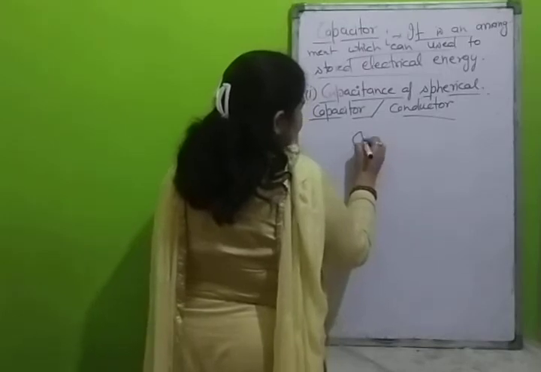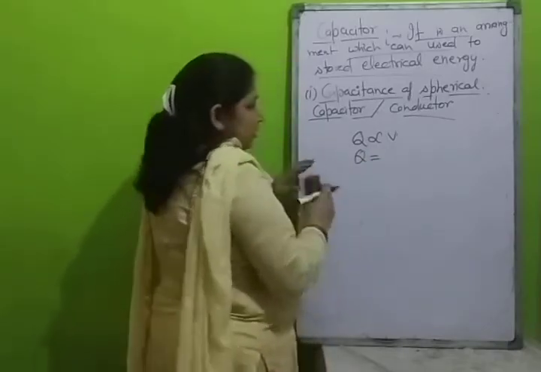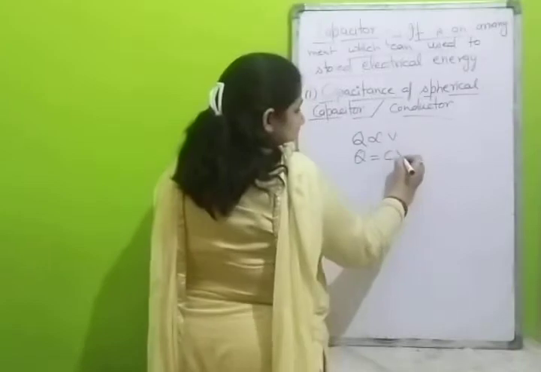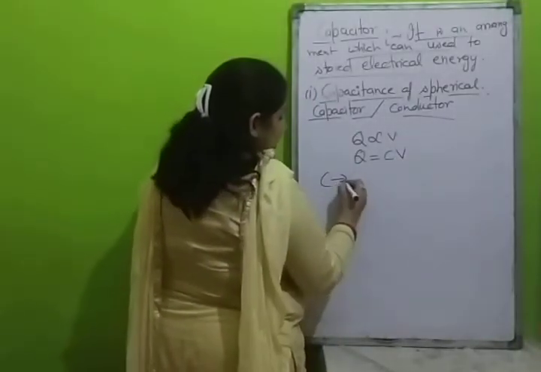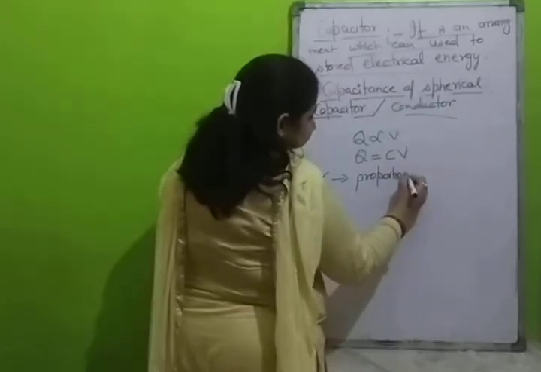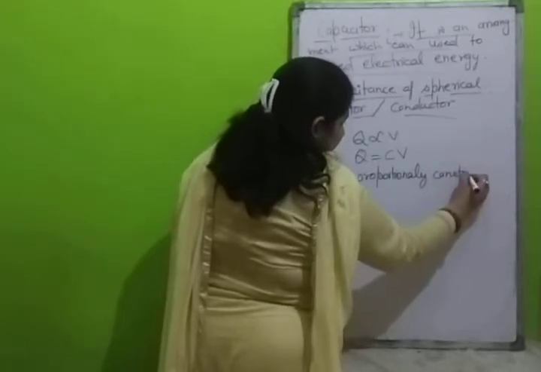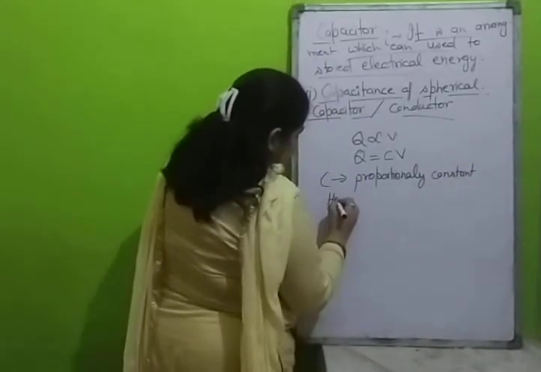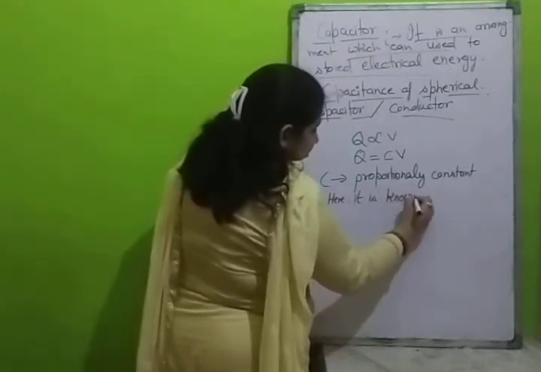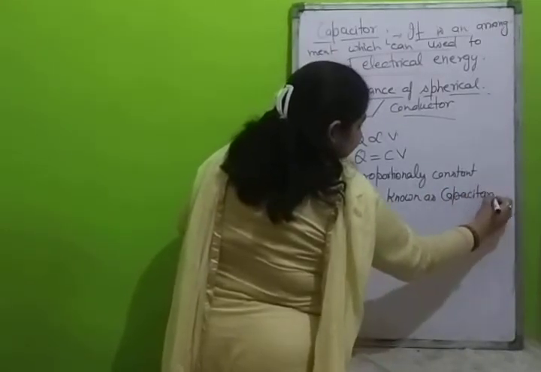As Q is directly proportional to V, after removing the proportionality sign we will use a constant. We always use C as the proportionality constant, and it is known as capacitance.